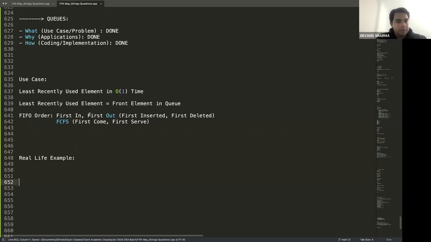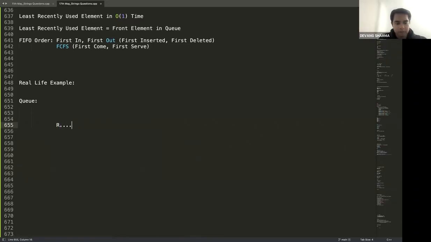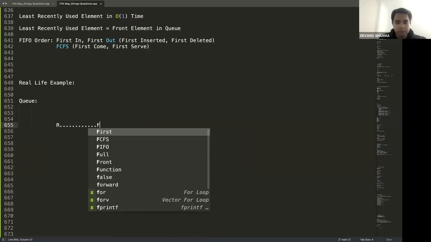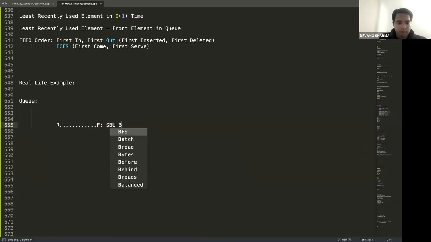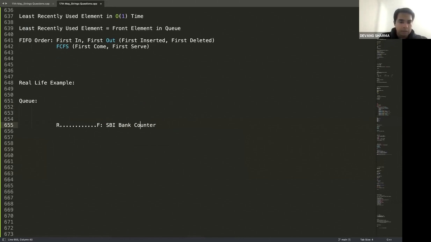All right, guys. This was for the queue. Let's talk about a real life example to understand that. The real life example for a queue is pretty much a queue. You can think of any scenario where you find a lot of queues. So let's take this. This is front. I'm going to draw a bank counter. Let's not name any bank. You can imagine any bank which has a lot of queue, which I believe pretty much all the banks have. Anyways, there are two kinds of operations we are going to talk about.